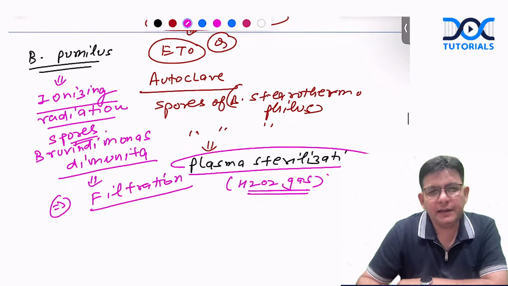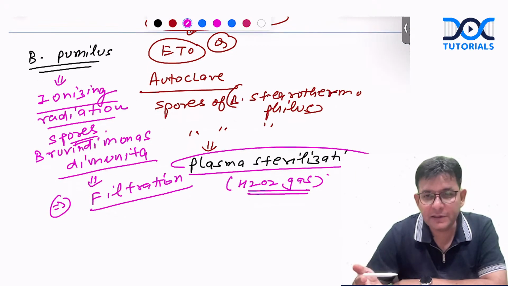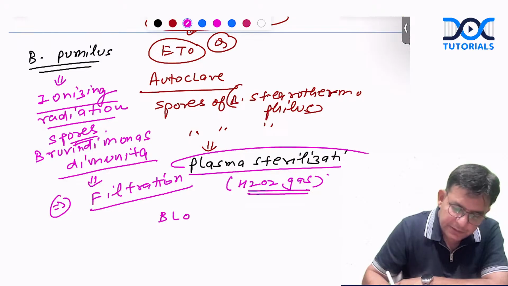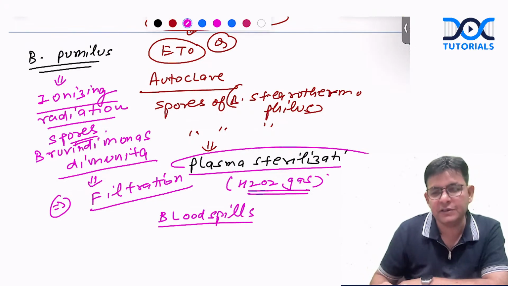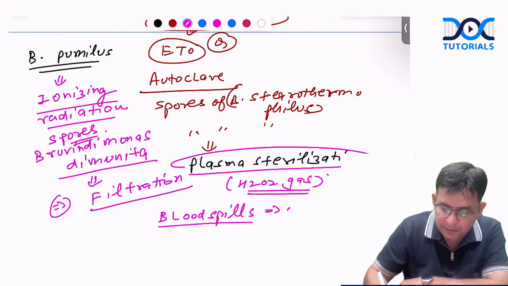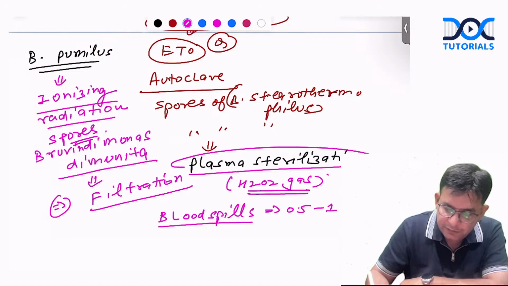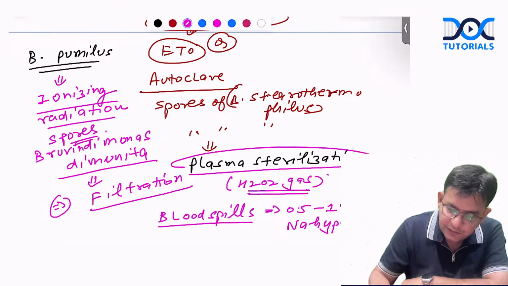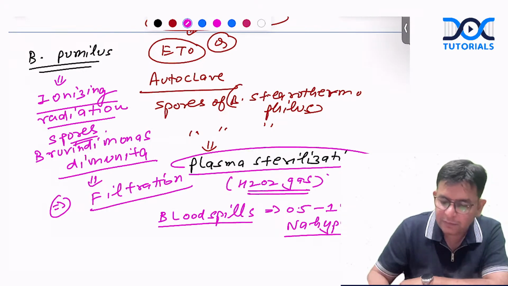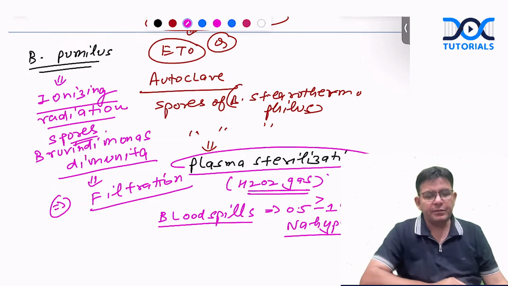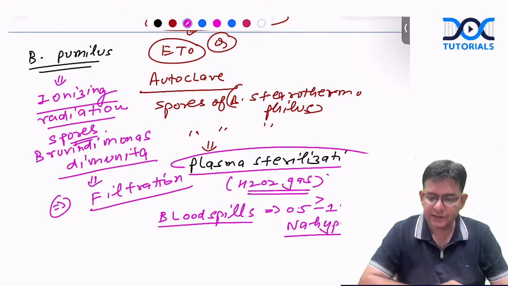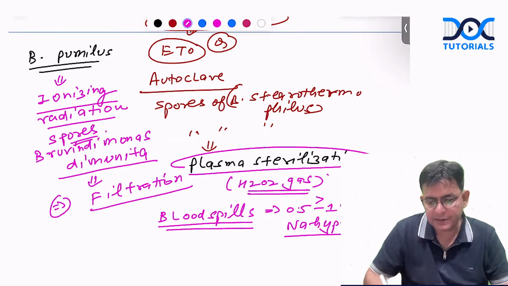Now, other than that, important is, for the blood spills, which particular thing is being used? Remember sodium hypochlorite. The hypochlorous acid, HOCl, is the main thing playing the role of disinfectant. It is said that 0.5 to 1% sodium hypochlorite is used for blood spills. And if both options are given, 0.5% is the better answer for blood spills.